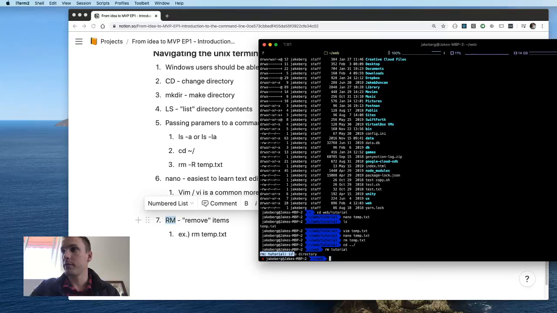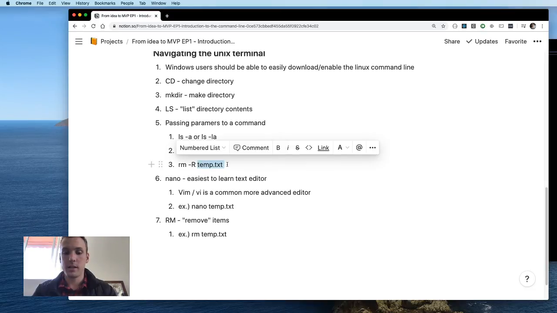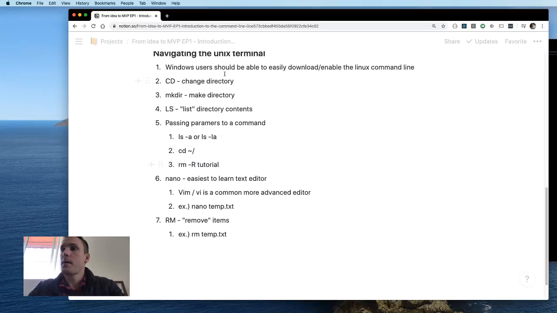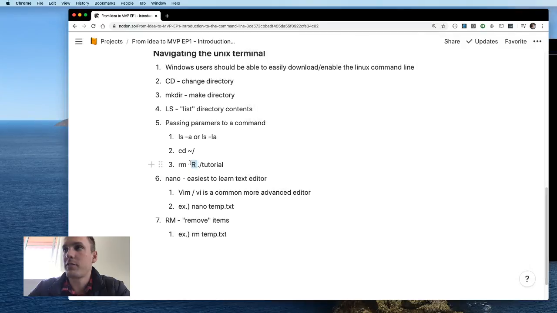But we get an error. Tutorial is a directory. So that comes back up to here, where we're going to be removing an entire directory. Because it's possible that there are files inside of here, even though in this case we don't, we want to instruct the command line to go through and delete everything inside that folder. I think it's kind of a layer of protection so that you don't remove a whole folder without explicitly saying, hey, I know this is a folder, let's get rid of it.